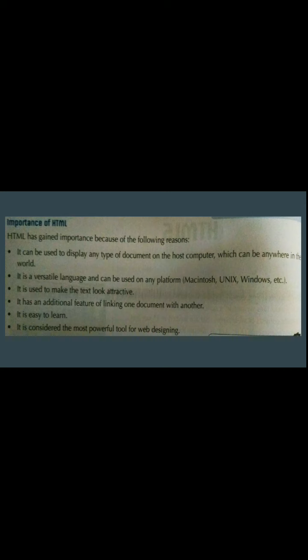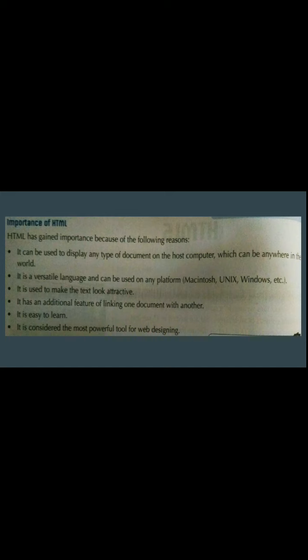Here platform means it works on any operating system, whether you are using Windows 10, Windows XP, Windows 7, Linux, Unix. It will work on any operating system. It is used to make the text look attractive. Whatever text you provide on the HTML, it will look interesting and the observer will feel interested to read it. It has an additional feature of linking one document with another.